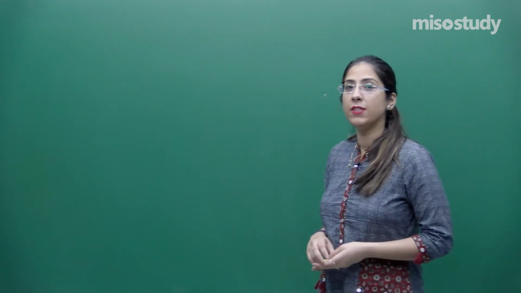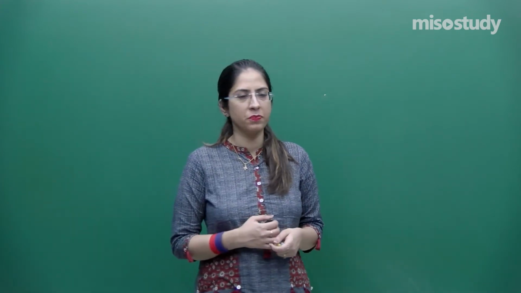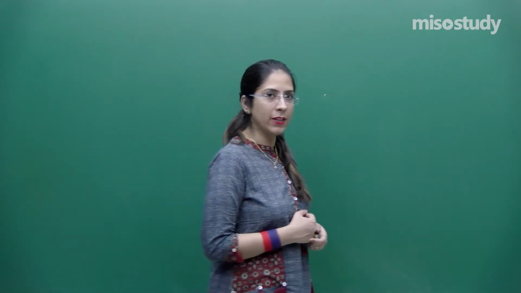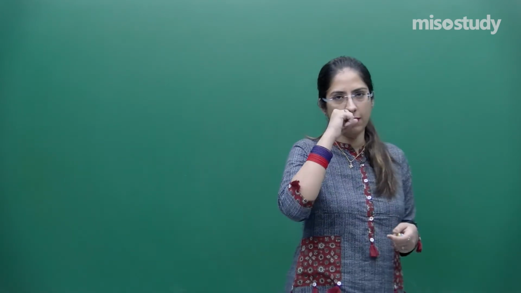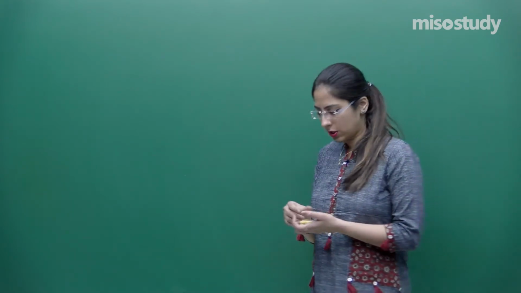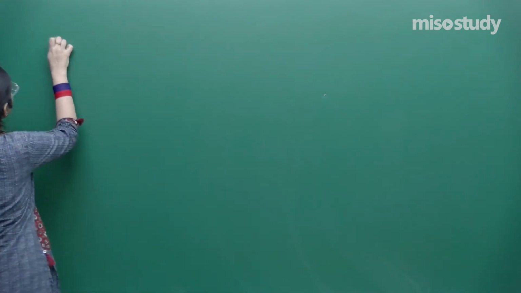So in today's session, as we are discussing the chapter Biodiversity and its Conservation, we will be discussing some reasons by which loss in biodiversity occurs. Till now we have discussed the different kinds of biodiversity and why biodiversity is important. Now let's talk about the reasons for biodiversity loss, or causes of biodiversity loss.